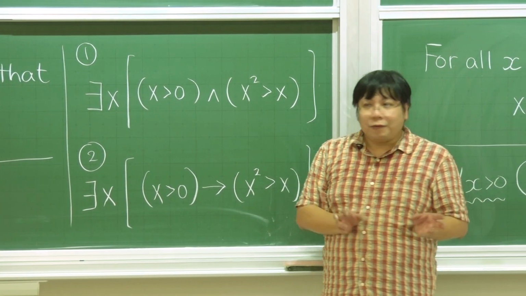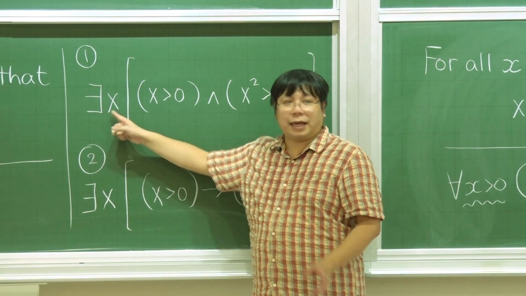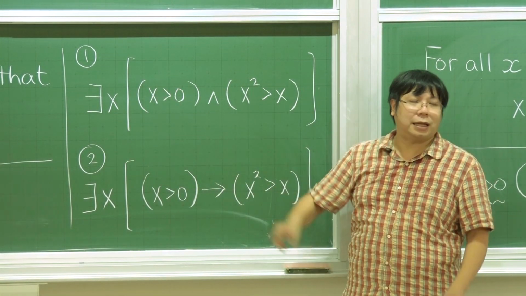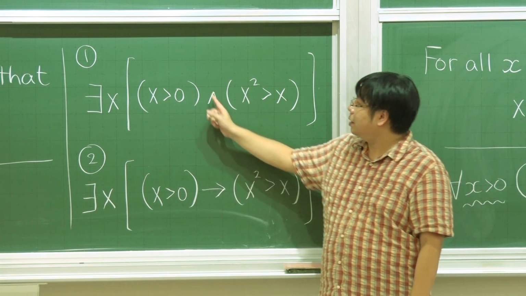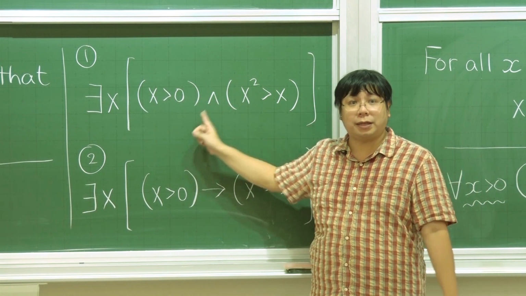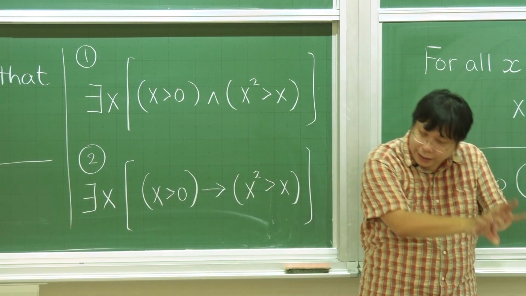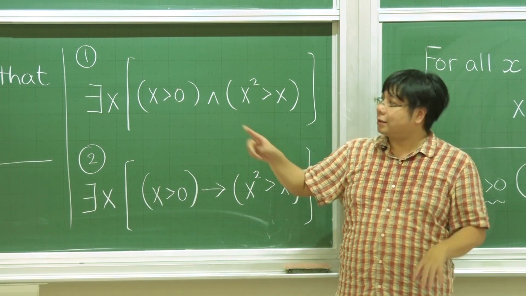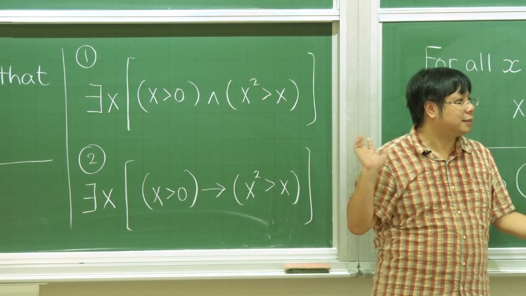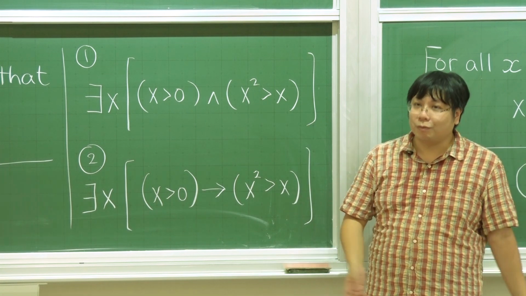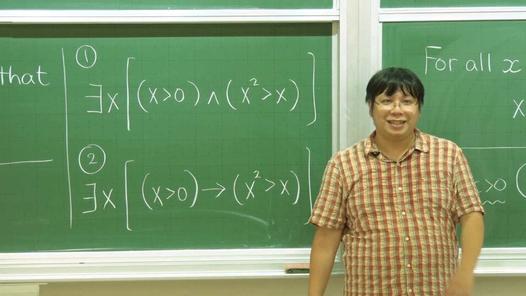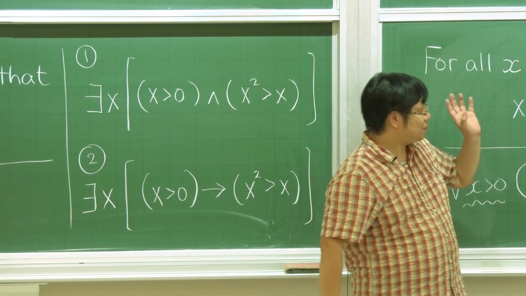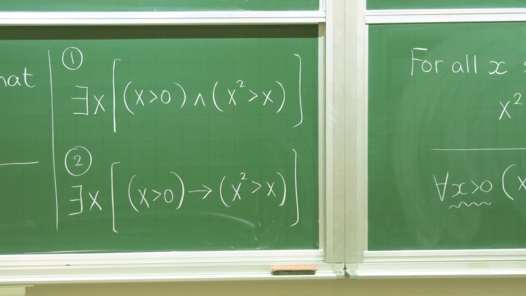Whenever there exists x such that the whole thing is true, then it means that we must have considered all the cases where x is greater than 0. And for all the cases where x is greater than 0, one or more of them satisfy this part. We need that, okay? And this is what we have tried at the beginning. Okay, that's it. So this is what I want to deliver for today.